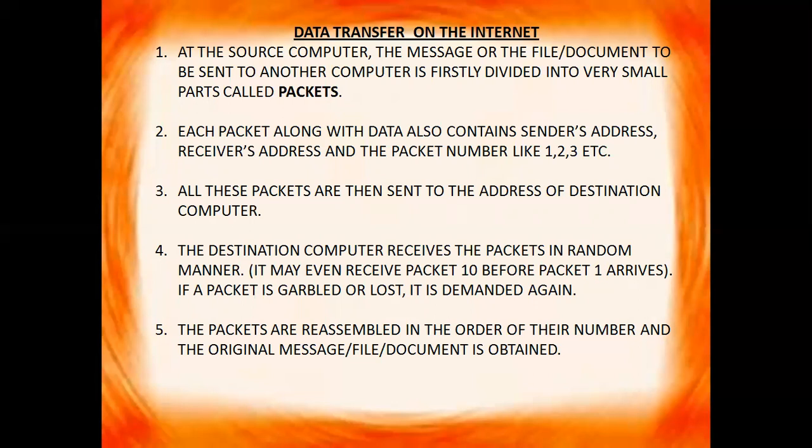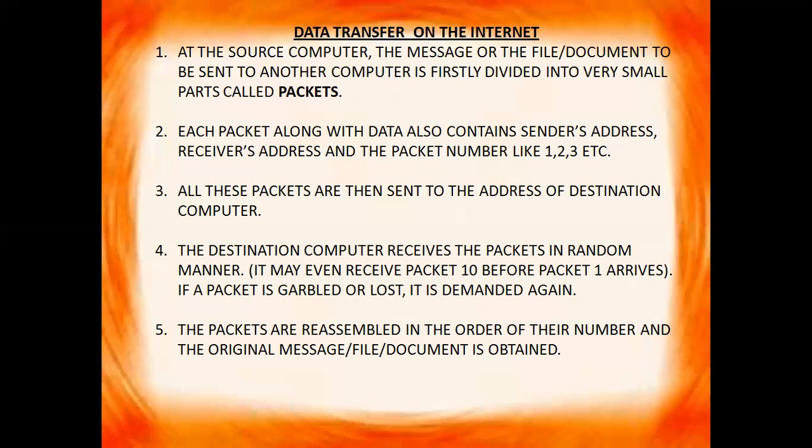Each packet along with data also contains the sender's address, the receiver's address, and the packet number, right? Each packet contains the information of the sender's address, the user which is sending the message, the receiver's address where it should go, and the packet number, right? All the packets are then sent to the address of the destination computer, right? All the packets are sent by the sender.